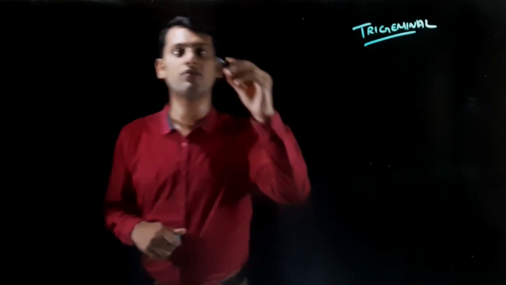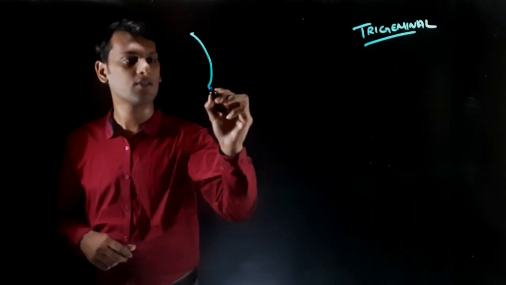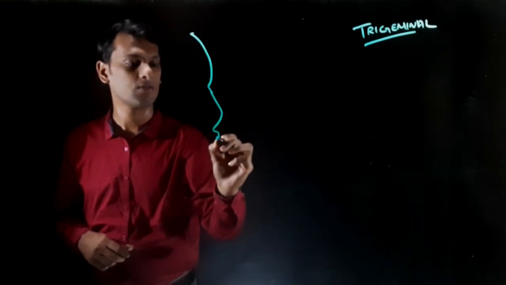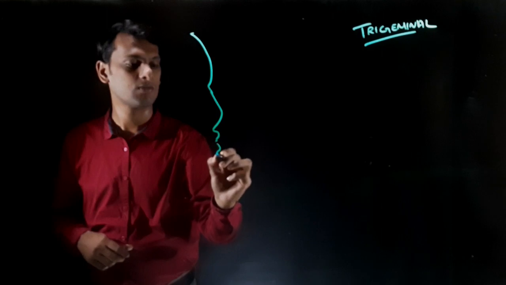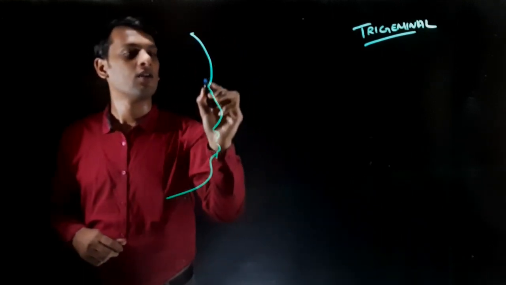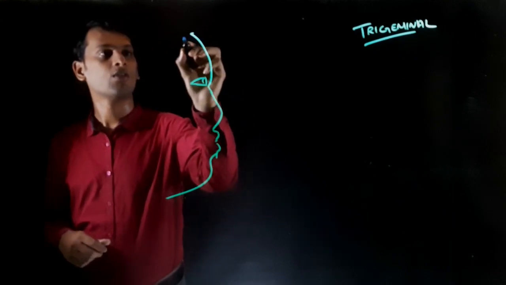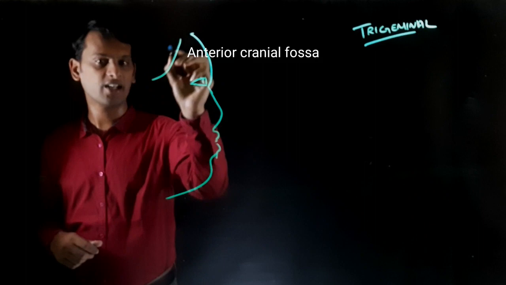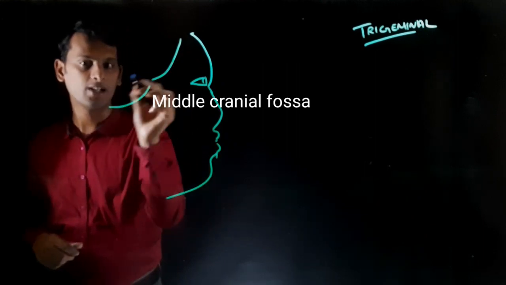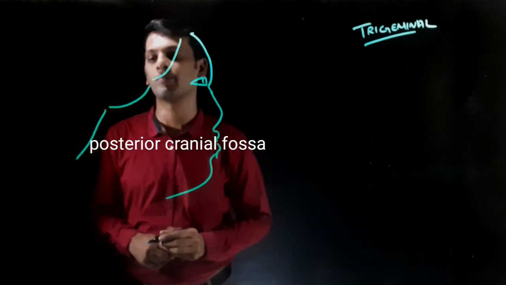So let us draw first a beautiful face. Start with drawing your face. So this will be your anterior cranial fossa, your middle cranial fossa, and your posterior cranial fossa.